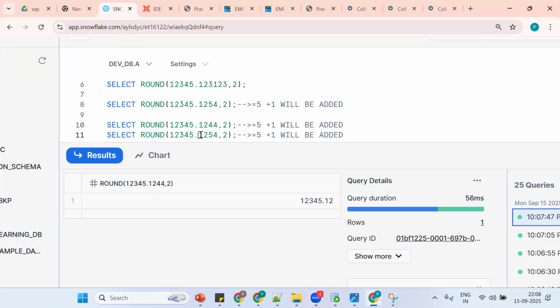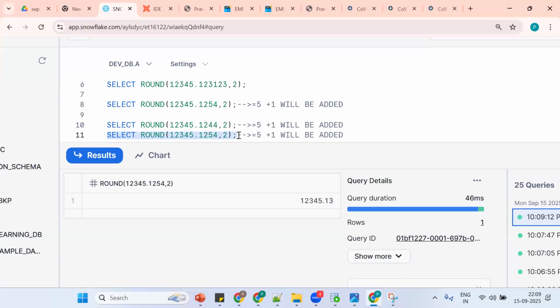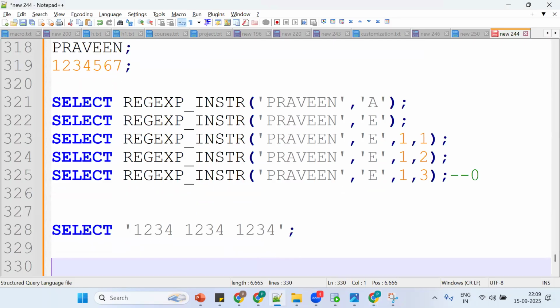Now see, after decimal how many are expected? 2, so 1, 2. But it is greater than or equal to 5, so plus 1. 1, 2 plus 1 gives 1, 3. If I want to extract one character after the decimal, we can put comma 1. This is the round function functionality. Day to day, we'll see the same thing one more time.